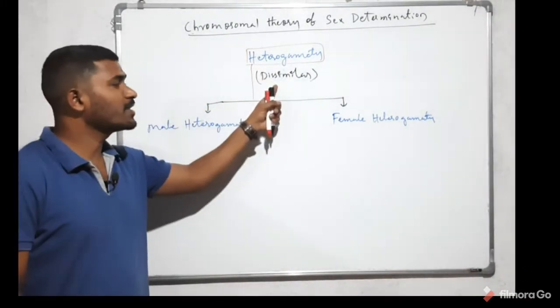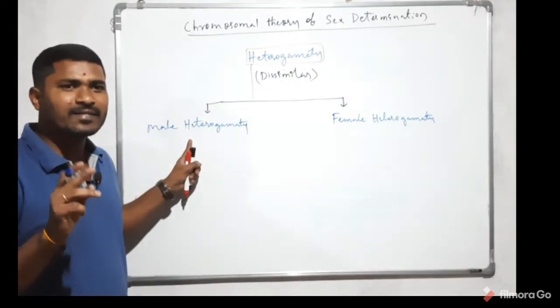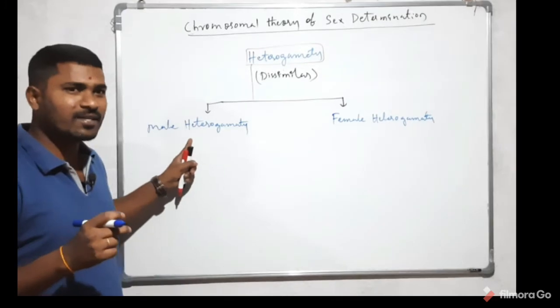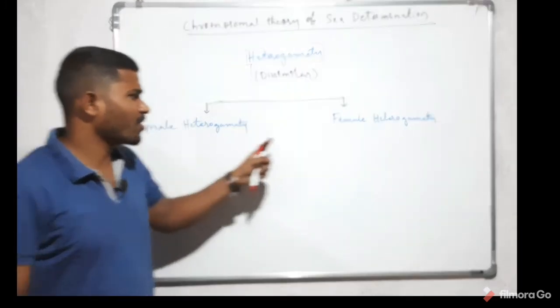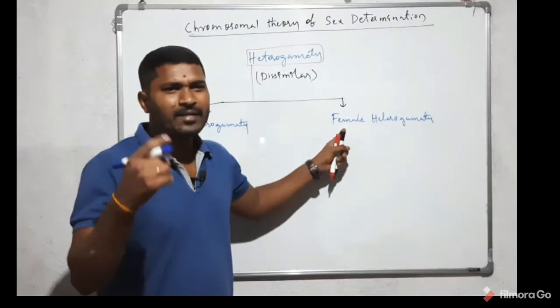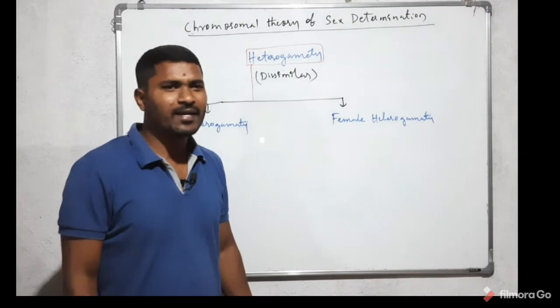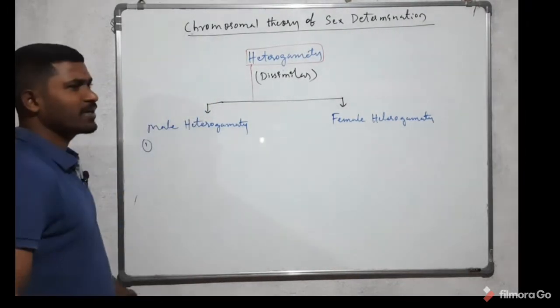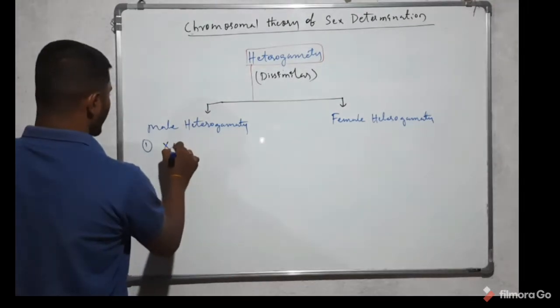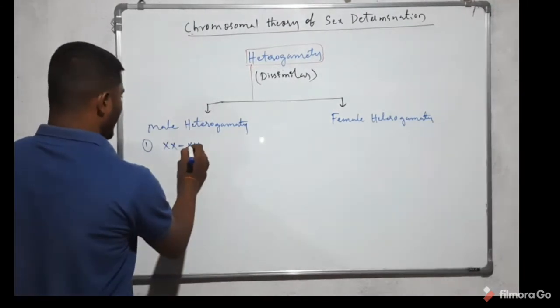In our case, dissimilar gametes are produced by the male organism, which is the example for male heterogamety. If dissimilar gametes are produced by the female organism, that is female heterogamety. An example for male heterogamety is the XX-XY type.